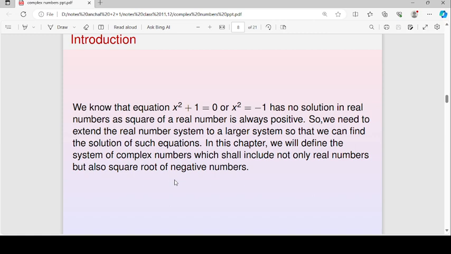So we need to extend the real number system to a larger system so that we can find solution of such equation. In this chapter, we will define system of complex number, which shall include not only real number but also square root of negative numbers. In real numbers, we have seen square root of only positive number. In complex number, we will also see what is square root of negative number.